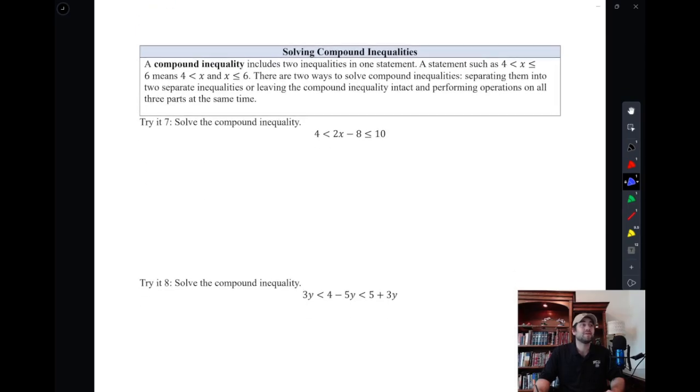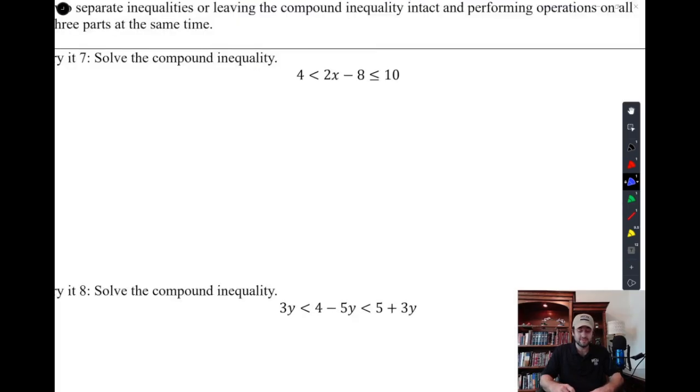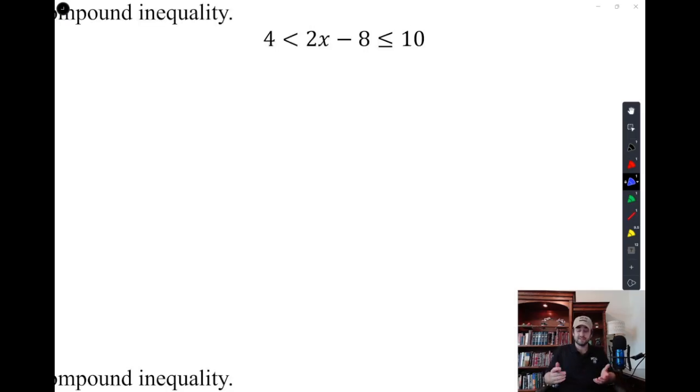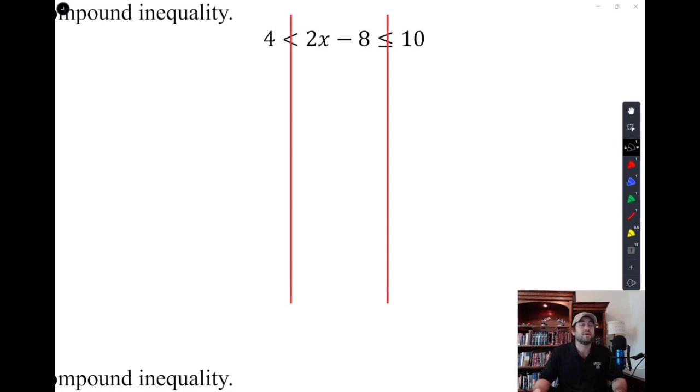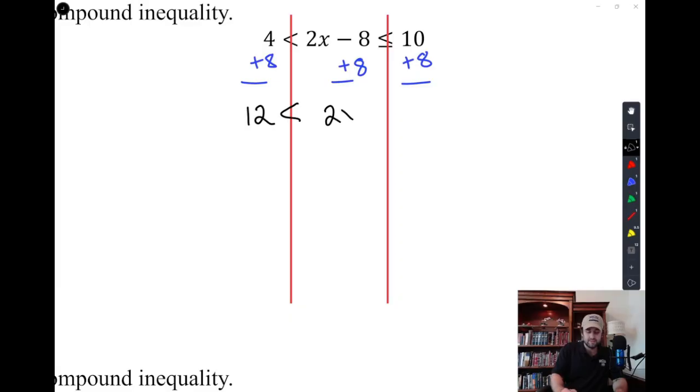The next type of inequality we're going to do is solving compound inequalities, which is when you see two inequalities in the same equation. How we're going to do this is exactly like we would do a normal inequality. We'll just do it twice at the same time. So here we're going to add 8, but we're going to add it to all sides. And so here we have 12 is less than 2x is less than or equal to 18. And then we're going to divide by 2, and we're going to divide by 2 on all sides.